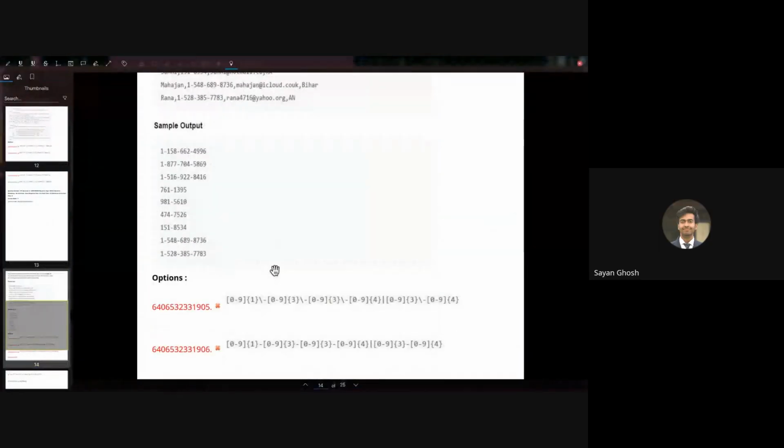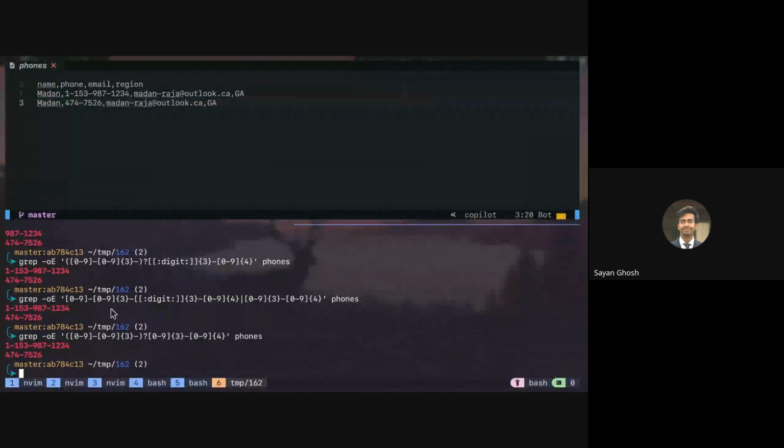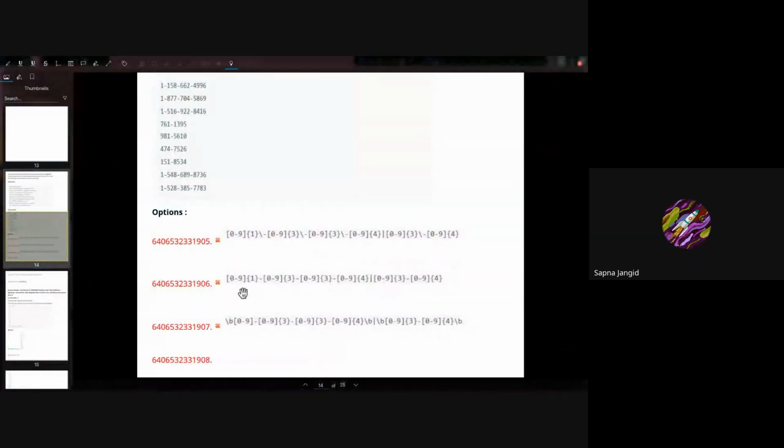Right. So let's see the options also. Okay, so everything is 0 to 9 only. The options is all of these. So basically what we have is 0 to 9 present once, then 0 to 9 present 3 times, then 0 to 9 present 3 times, 0 to 9 present 4 times, or 0 to 9 present 3 times and 0 to 9 present 4 times. Right. So as we saw, this second one, that is 3 3 4 and 3 4, right? Yeah.